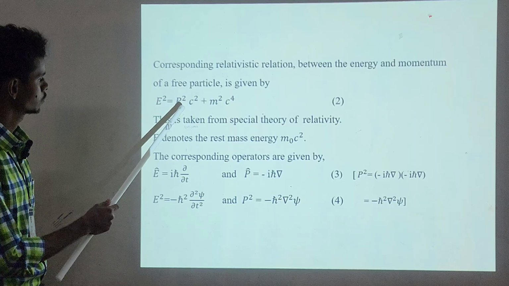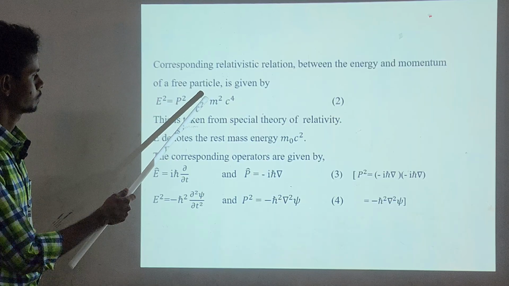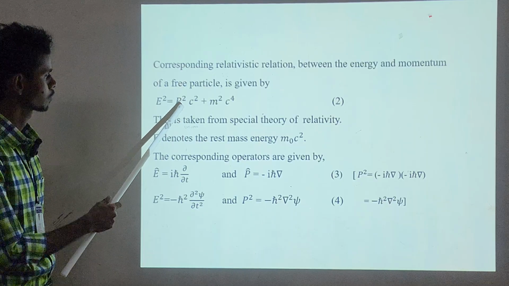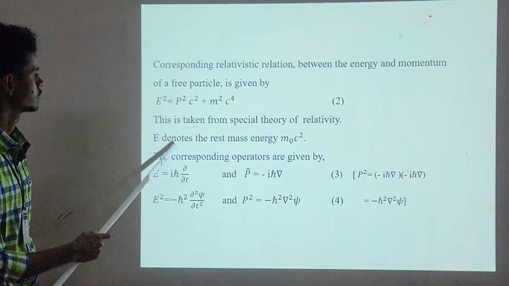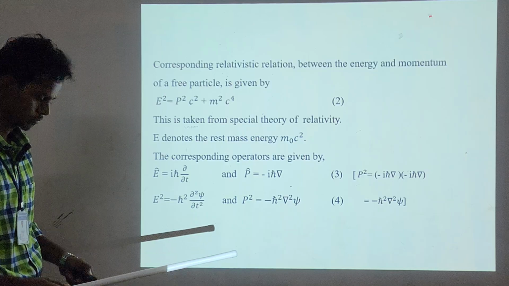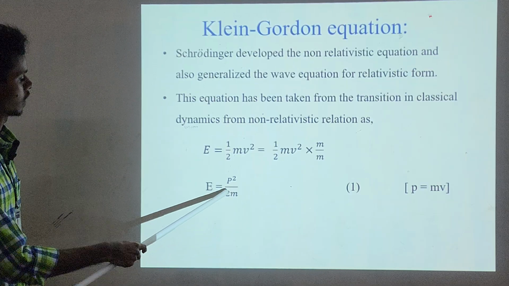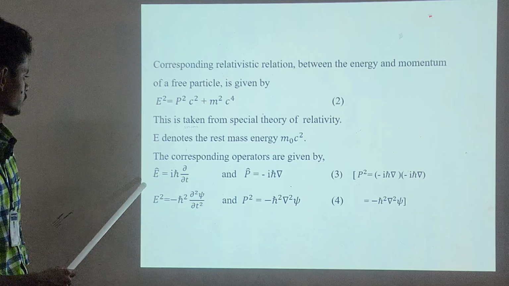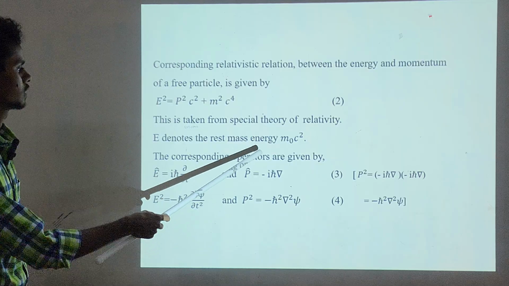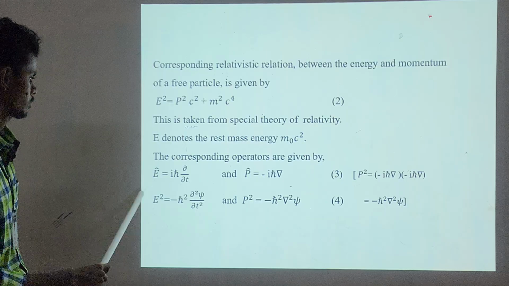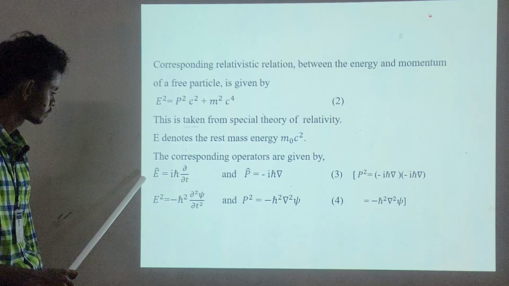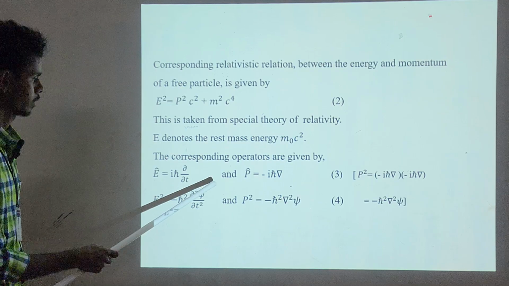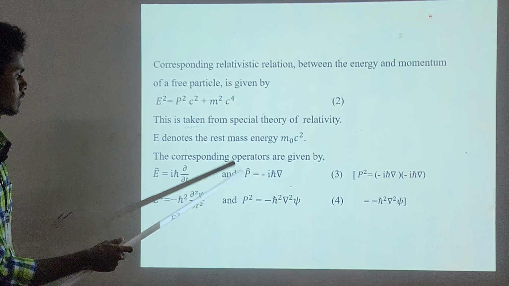E squared is equal to p squared c squared plus m squared c to the power 4. This equation is taken from the special theory of relativity. The other one is from the non-relativistic equation. Here m naught c squared denotes the rest mass energy. The corresponding operator for energy is E equal to i h cross dou by dt, and the momentum will be minus i h cross del.